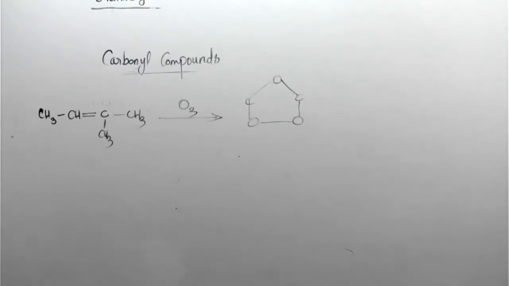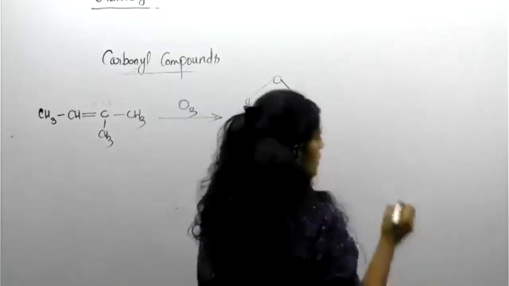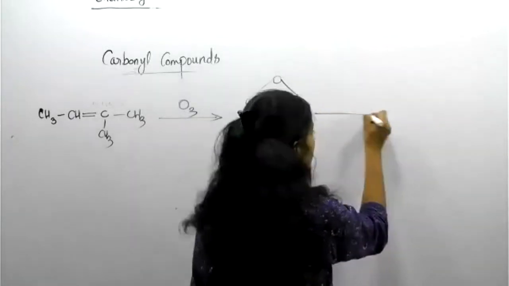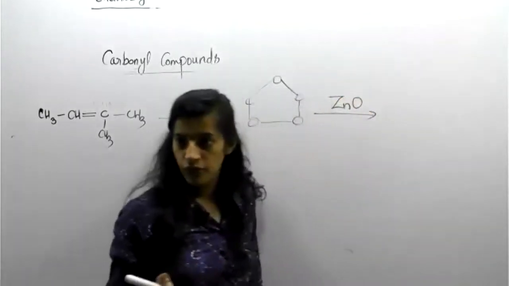After that, the ozonide will form. Students, practice. Then the ozonide will be converted in the presence of zinc and water. Complete the product. Finished?